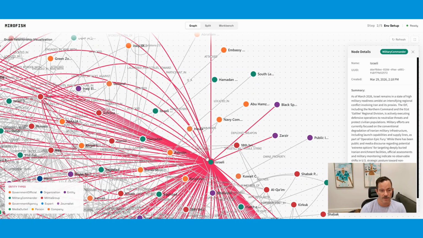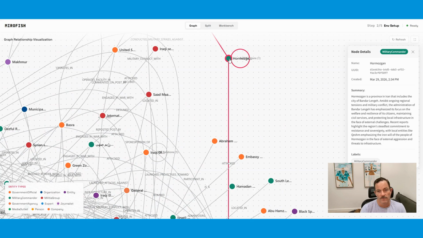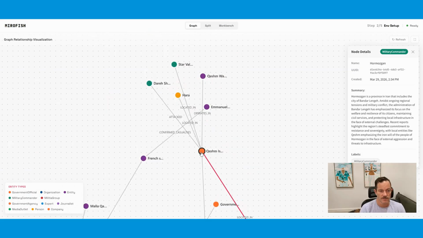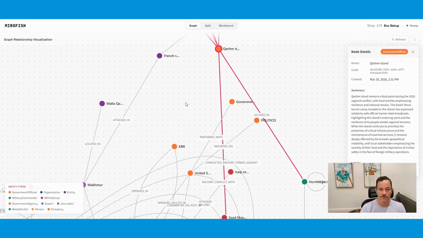If you've seen a graph database, this one here is attacked. So Israel attacked whatever this place is, another province in Israel, and this province in Israel is part of where this island is, and that island has been attacked, is located in, and operates in. It has these nodes with the relationships between them, so it's a little bit different to a tabular database that most people would be familiar with.